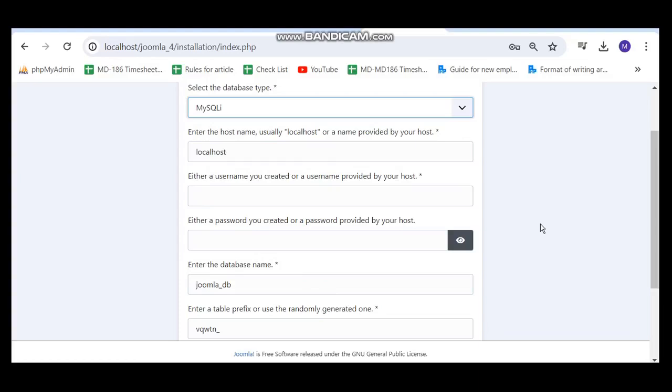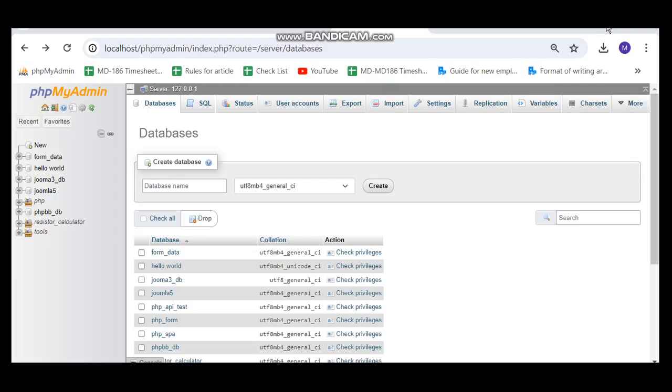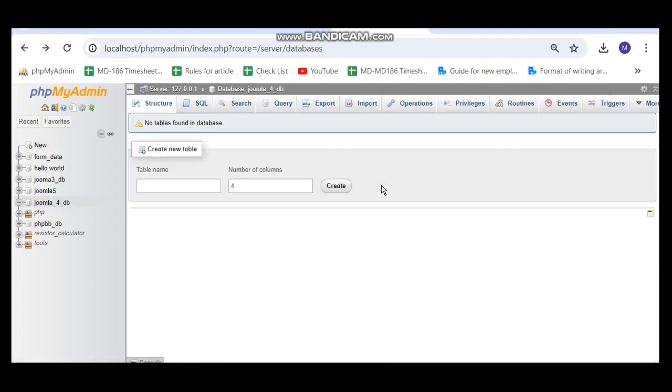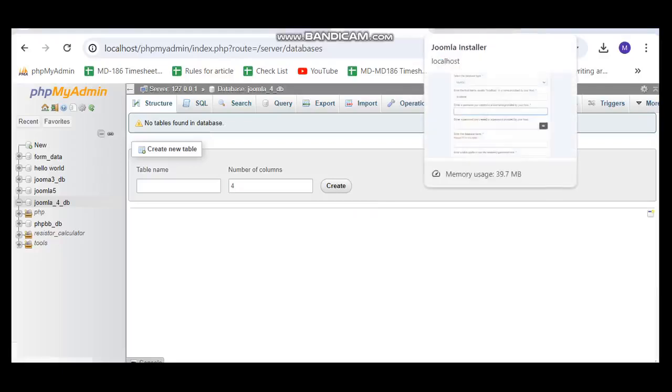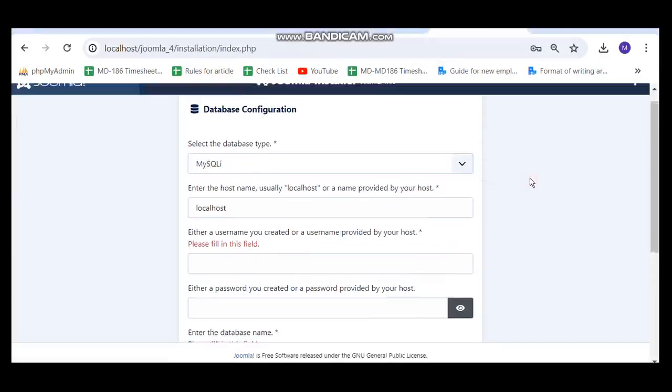So first I have to create a database here in this local phpMyAdmin. I will create a database named Joomla 4 DB, and click on create. After creating the database, we have to go to the previous page and fill in the data.